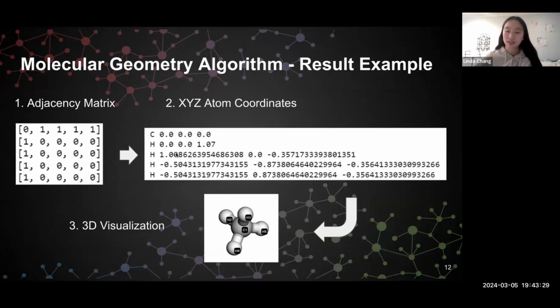As you can see, it gives the carbon a coordinate of 0 and then the hydrogens coordinates surrounding that, so that it forms the molecule that you see in number 3, the 3D visualization. That's what it looks like if you put it into Avogadro or any other molecular visualization software, and it shows up in 3D. If it were spinning around, you'd be able to see that it's actually in 3 dimensions, but I think you can tell from the picture.